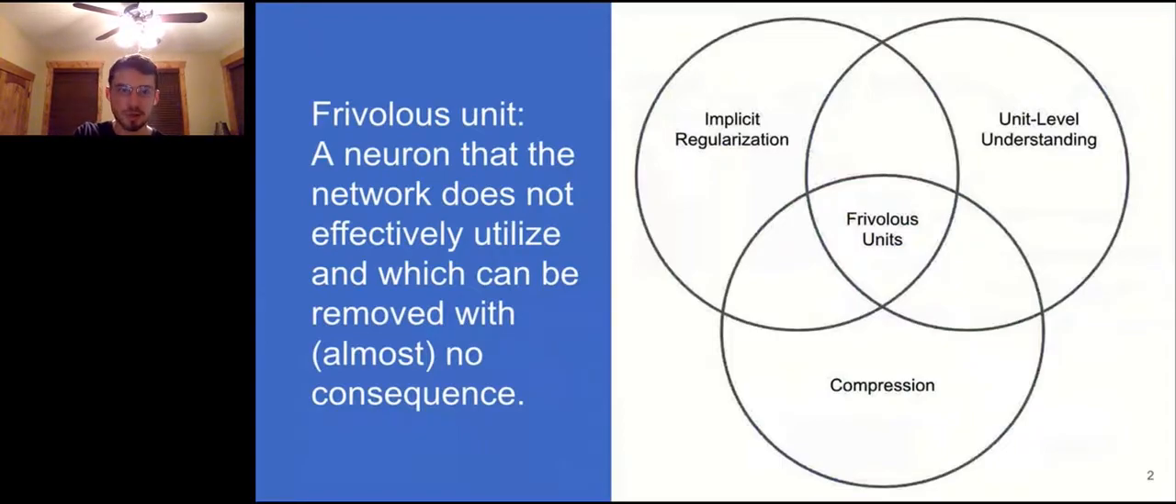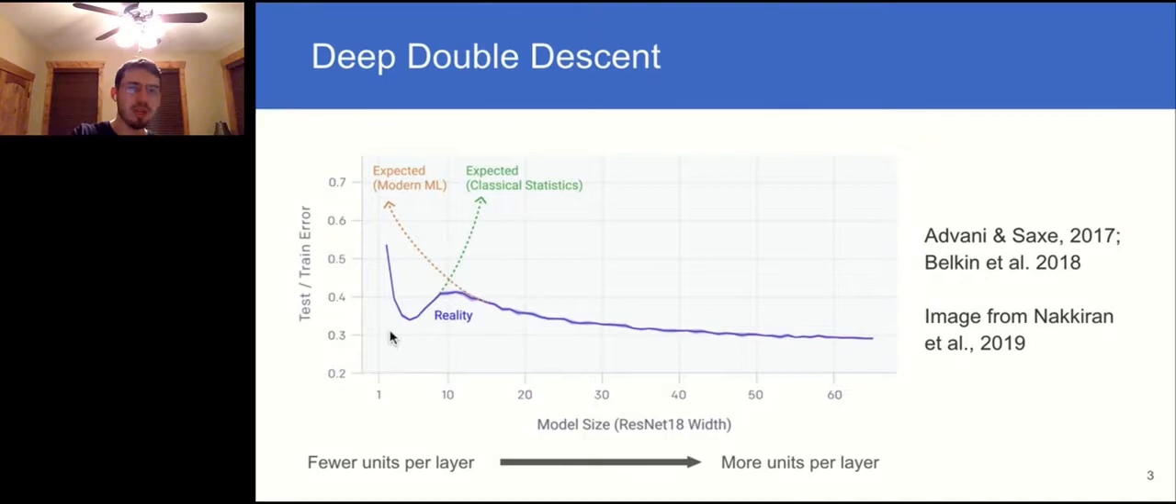So let's get started. One very interesting phenomenon that is commonly observed in deep networks is that wider ones with more units per layer tend to generalize as well or better than thinner ones when trained on the same task, even without explicit regularization, such as dropout or weight decay.